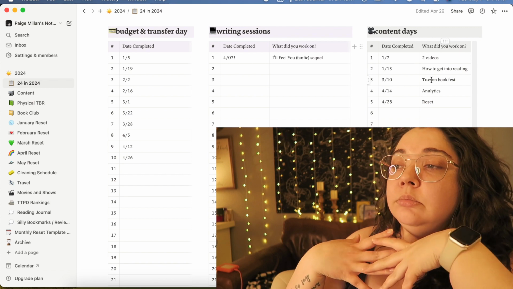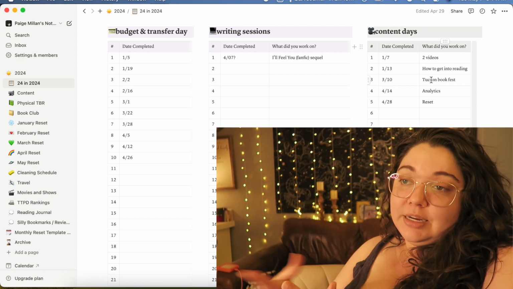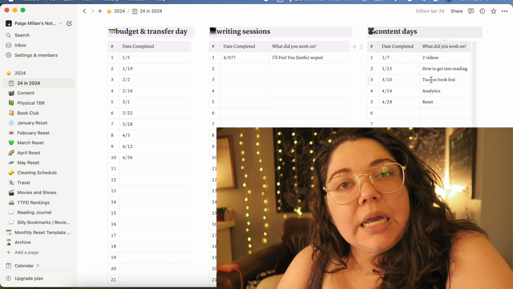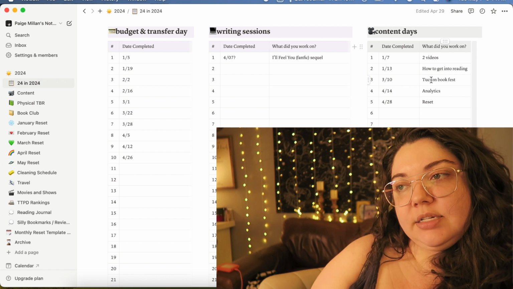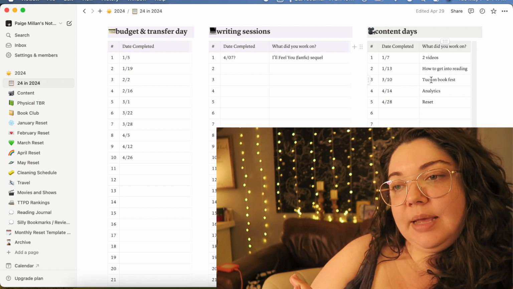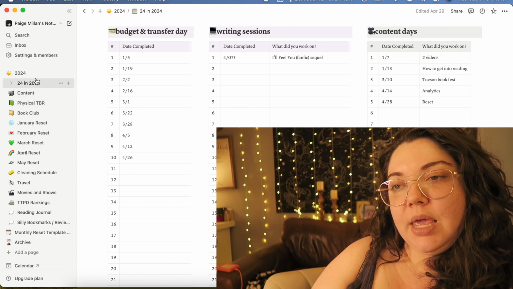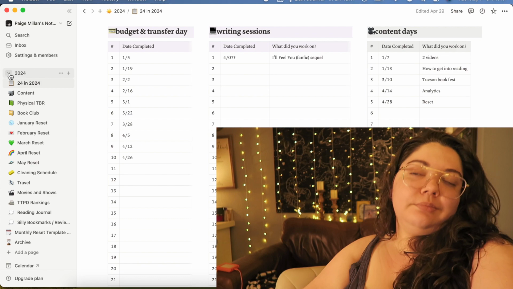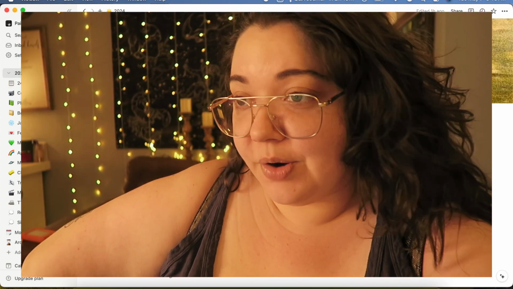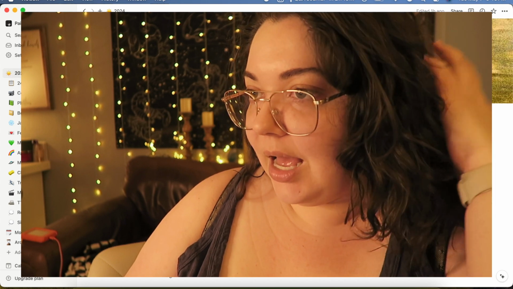So there are 21 other things that I am tracking, and I come in here pretty much weekly and see what I have been up to date on. So I like using that page a lot, but I would say my content planner and 24 and 24 are the main two that I use on Notion the most. Everything else is just here and there. But if that wasn't already long enough for you, let's go over to my CAWPILE because I enjoy her.